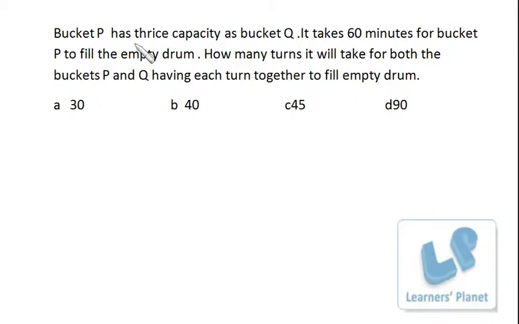Okay, bucket P has thrice the capacity of bucket Q. It takes 60 minutes for bucket P to fill the empty drum. How many turns will it take for both the buckets P and Q, having each turn together, to fill the empty drum? Okay, bucket P has thrice the capacity, and if it is taking 60 minutes, that means bucket Q will take 180 minutes, that is 3 hours, to fill up the empty drum.